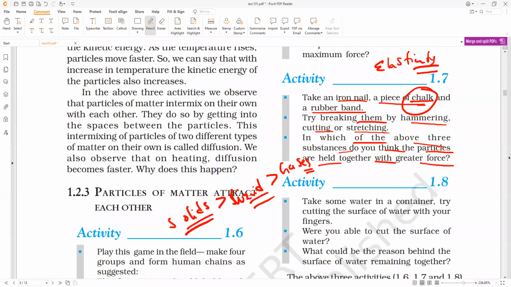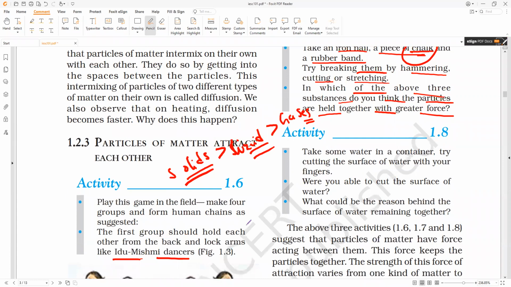But if you take sublimation substances, do they have force of attraction more or less? Sublimate products directly convert into the gaseous state. Less. Understanding, the solids which can show sublimation have very negligible force of attraction. Please write that point, all of you. Compared to other solids, those solids which can show sublimation have very negligible force of attraction.